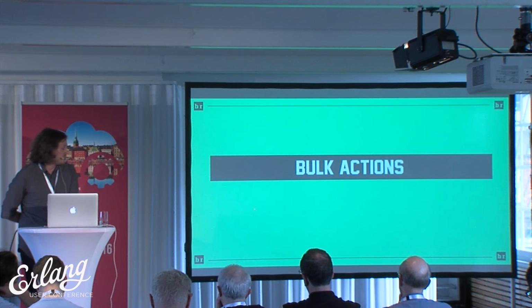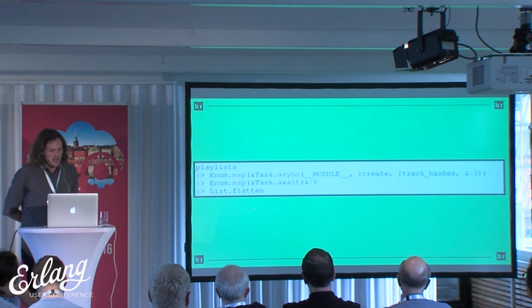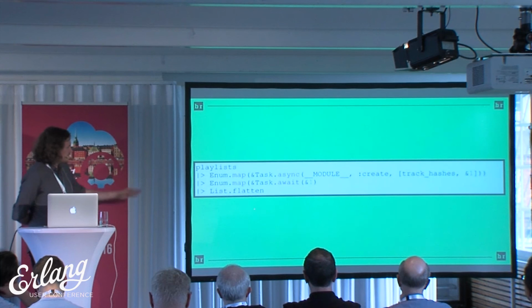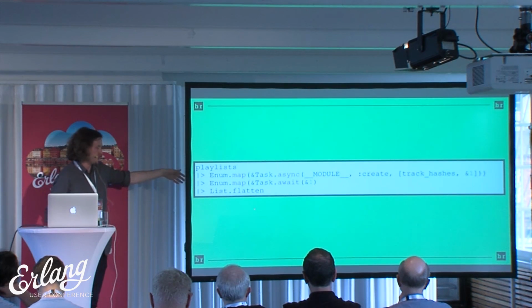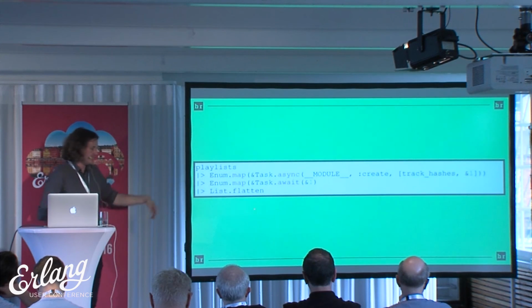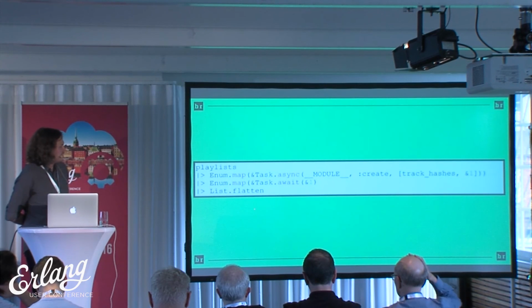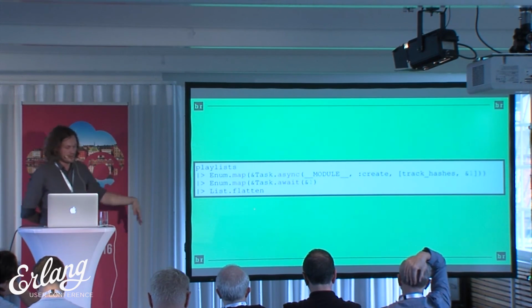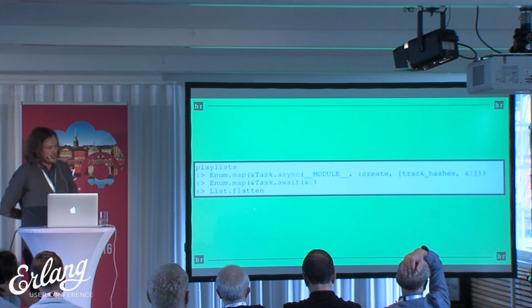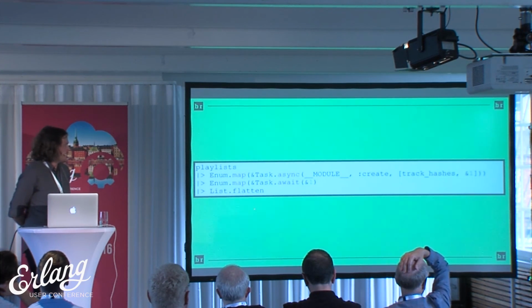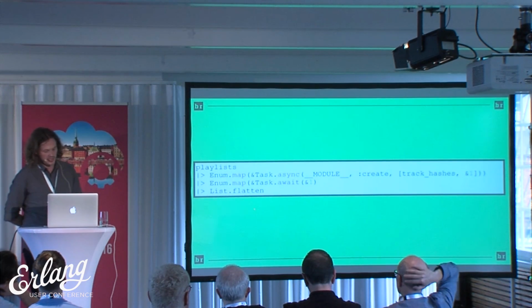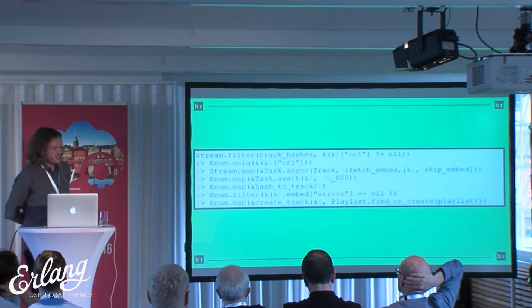And here was our first go at it, and this was pretty poorly done. But as Andrea mentioned earlier about the difference, this is eager loading. So basically it would do all of this and then do all of this and then it would flatten it. And using task and async and await there was pretty unnecessary because it had to wait to finish this before it would go to the next one. This is a pretty naive implementation, but it was more performant than the Ruby version.